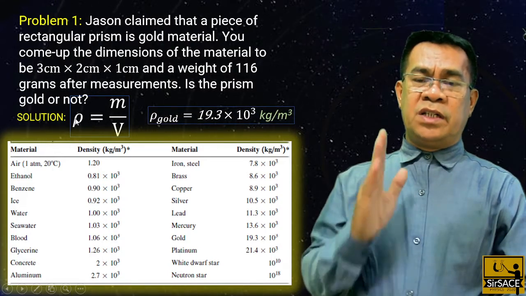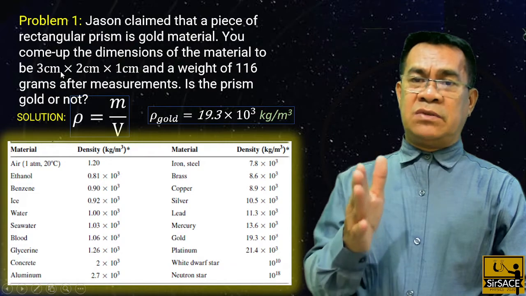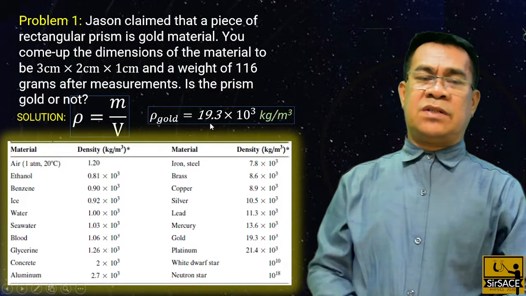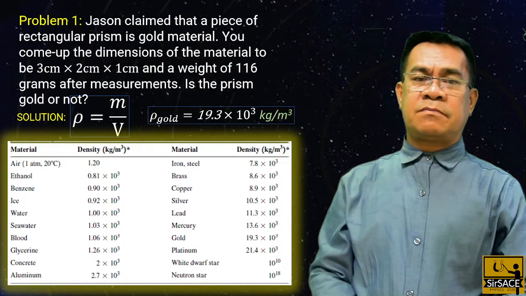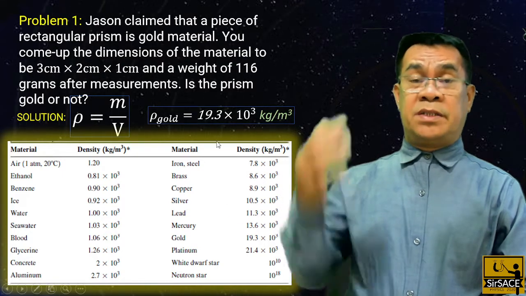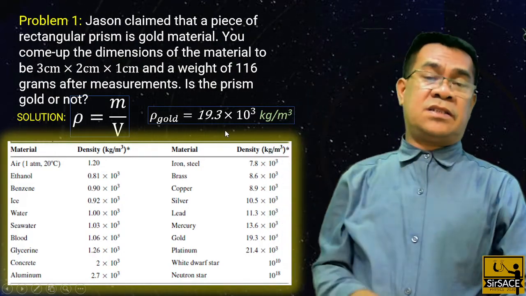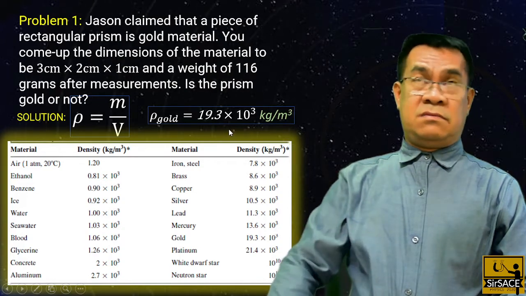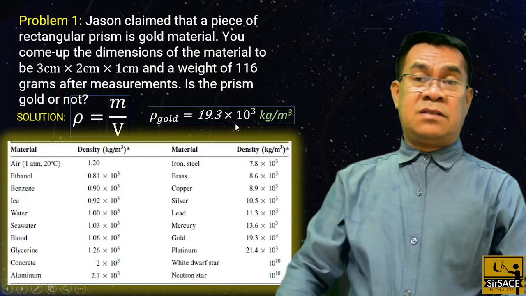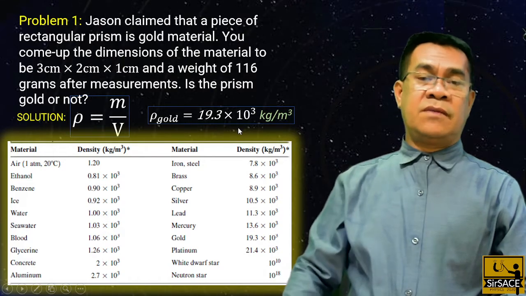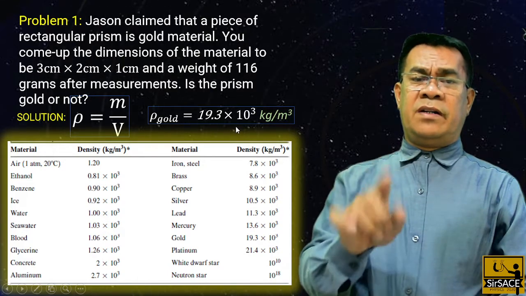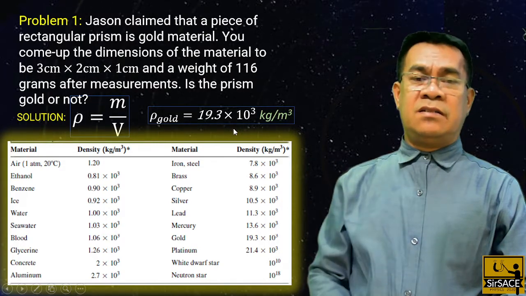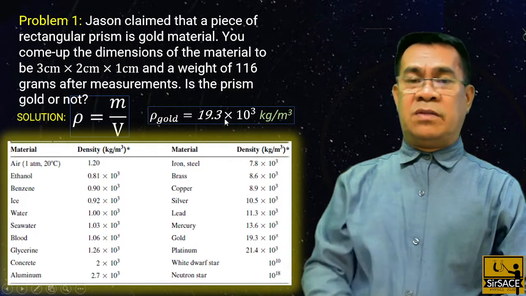Meaning, compute the density of that material based on the physical dimensions, then compare it to the table. If the value is very close, or the difference is not significant, you have to take the percent error, percent difference. If the percent difference is greater than 10, then that material is not gold. It is a fake. But if the density is very close to 19.3, meaning the percent difference is less than 10, then we can call it a gold material.